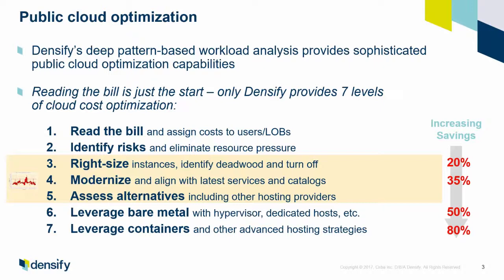Now, right-sizing tends to give 15 to 20% savings, but we take it much further than that because we are also able to analyze between instance classes within the cloud. So using our benchmarks in combination with our pattern analysis, we can understand that what you're running on might be the equivalent of a newer, cheaper alternative. Or we can even go to different types of services to better align your workloads with the types of resources they need. And when we start to do that, we start to see 35 to 40% savings.